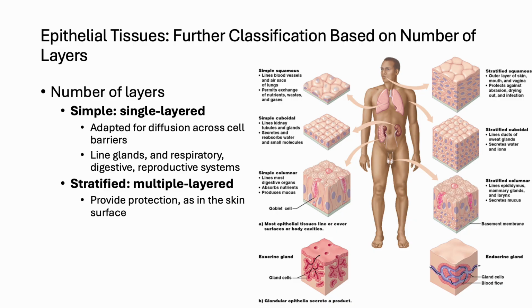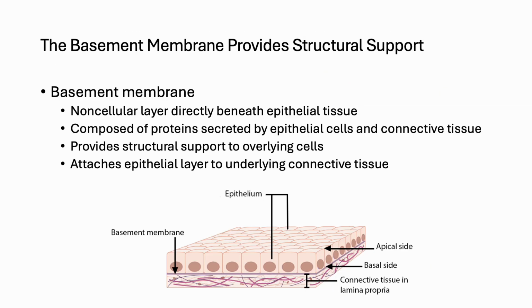In contrast, stratified epithelium consists of multiple layers stacked together. This arrangement sacrifices permeability but provides enhanced protection against absorption, abrasion, pathogens, and chemical stress, as seen in the outer layers of the skin or the linings of the mouth. This classification reminds us that epithelial tissues are not one size fits all. Their structure is carefully adapted to balance permeability with protection depending on the body's specific need in that location.